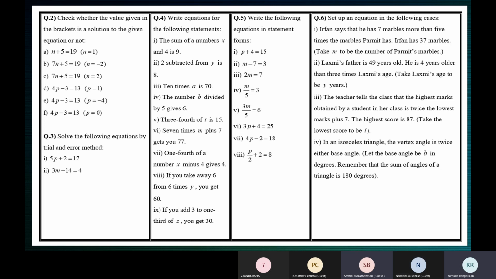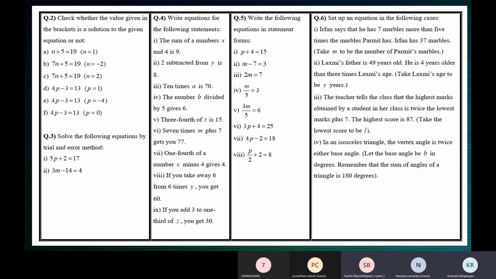So now n is what? Ma'am, the variable, or unfixed point. Okay, correct. What's the value given? Ma'am, 1. So what do you get in the LHS? Ma'am, 1 plus 5. What is 1 plus 5? Ma'am, it's 6. But what do you have in the RHS? Ma'am, 19. Are they equal? No, ma'am. RHS is not equal to LHS. So n is equal to 1 is not the solution of the given equation. Do we understand, children? Yes, ma'am.